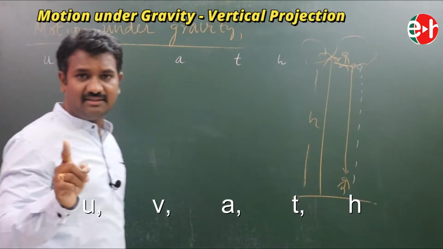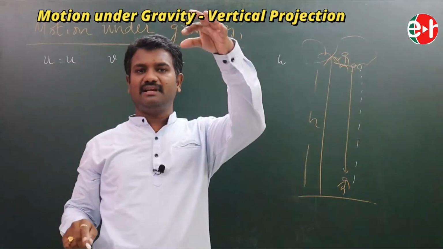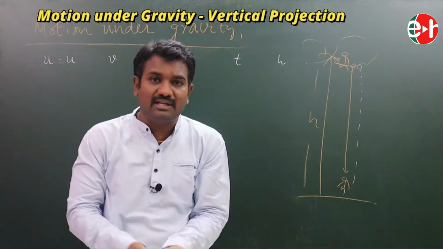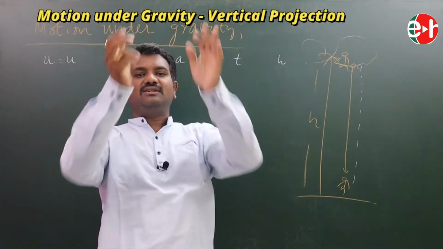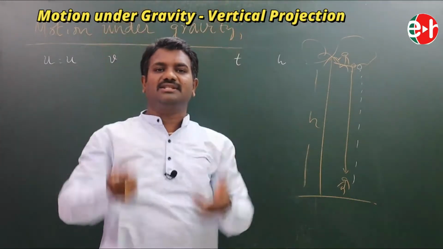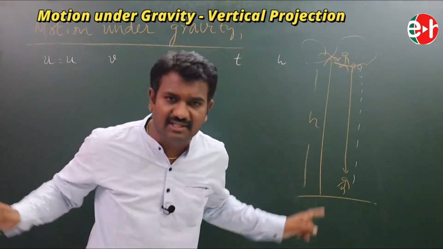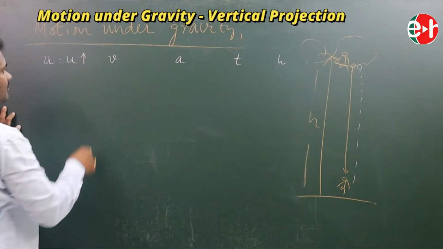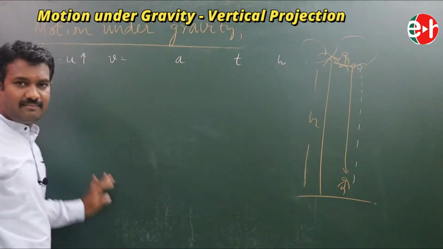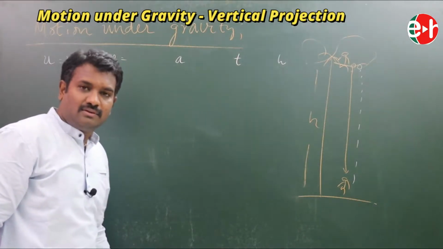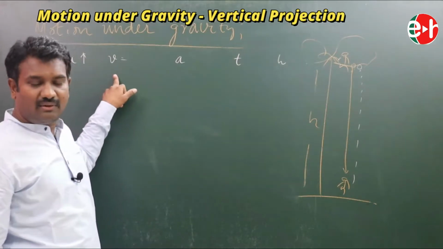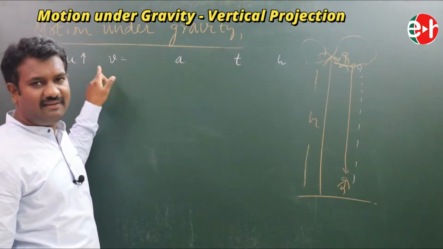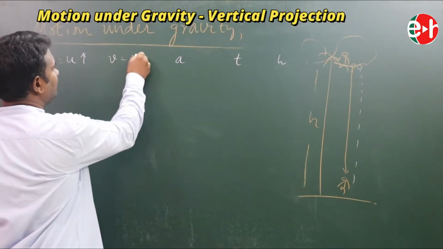In the earlier case, when it was freely falling, initial velocity was 0. But now the initial velocity can't be 0 because we are firing it in the upward direction. We are giving some initial velocity in the upward direction. That's why it is u in the upward direction, v final velocity. This is our target. We are going to find the final velocity. That's why for some time let us not give any sign to it, but let it be v only.